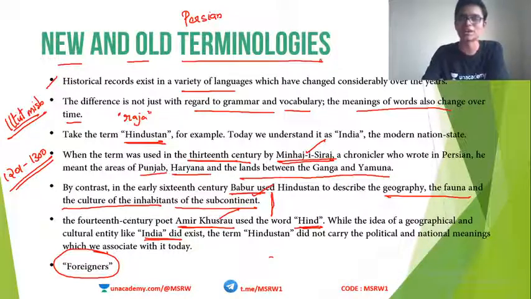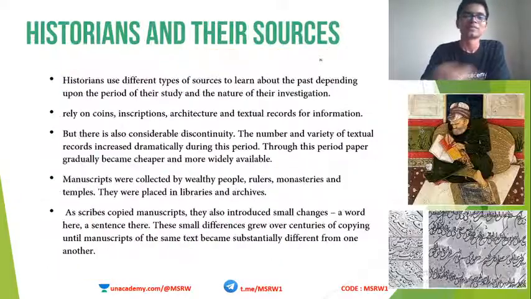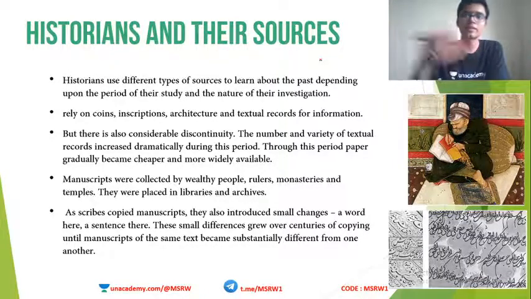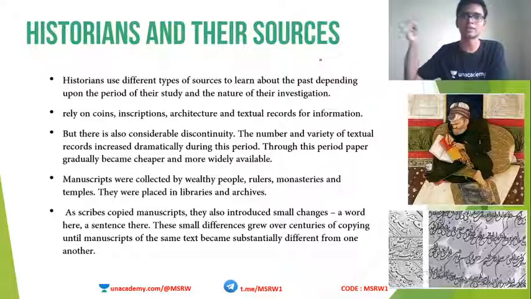Seema, yeah, correct, Mughal. Now, historians and their sources. We now understand what difficulties historians face in identifying sources and learning from them. Now we are going to look at what the sources of historians are, and how they identified all these things. They are speaking about 1500 years ago and all, so where did they get all these things?